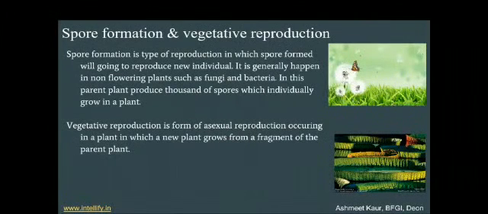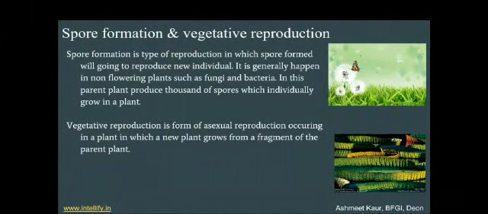Next is spore formation and vegetative reproduction. Spore formation is the type of reproduction in which the spores formed reproduce a new organism. It generally happens in non-flowering plants such as fungi and bacteria. In this, the parent plant produces thousands of spores which individually grow into a plant. So the spores are formed, and these spores grow into new plants.